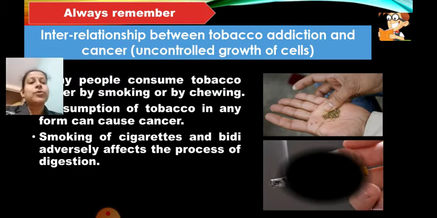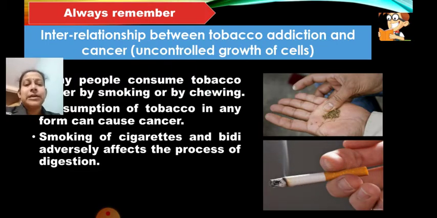Tobacco can be in the form of chewing it directly, or it may be present in the cigarette or the bidi. Even through smoking it may enter your body.